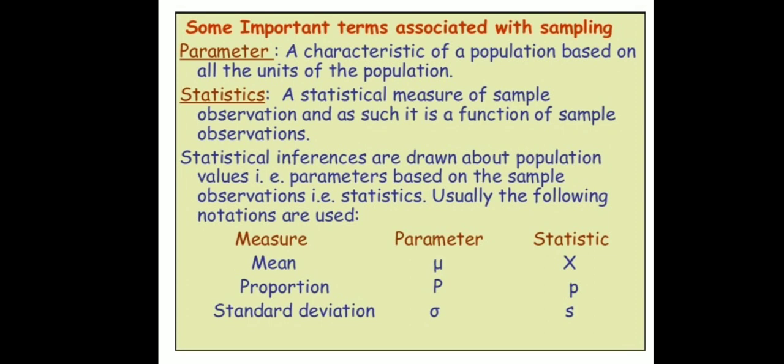The parameter is obtained from the population, and the statistic is obtained from the sample. The standard deviation for the population is sigma, and for the statistic, S is the standard deviation for the sample.